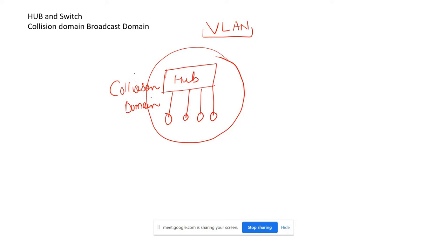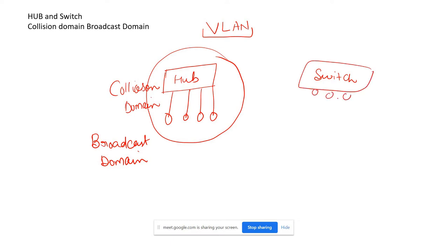Fine. Okay, good. So this is one collision domain, and this is also one broadcast domain. Whenever we talk about the switch, let's take another one as a switch. In the same switch there are also multiple ports, like this, and here we have connected some hosts, right? Another port we can also connect.